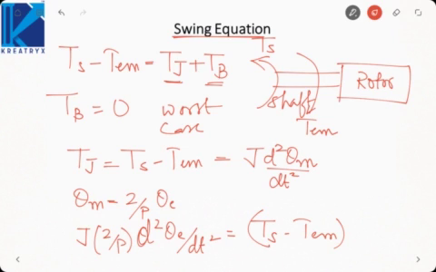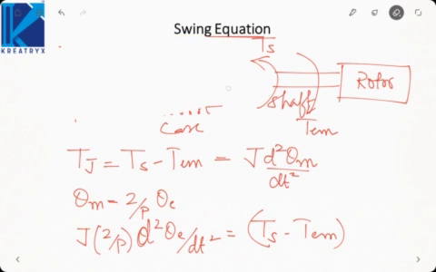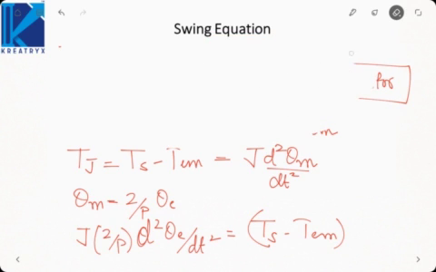Now I am not very much comfortable in dealing with torques since I belong to electrical engineering, but I am very much comfortable when it comes to power, because electrical engineering is also power engineering. So let us convert these torques into power. How to convert a torque into power? By multiplying the torque with speed. So multiply omega Sm on both the sides.